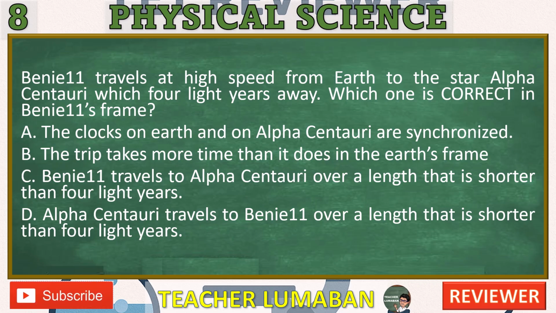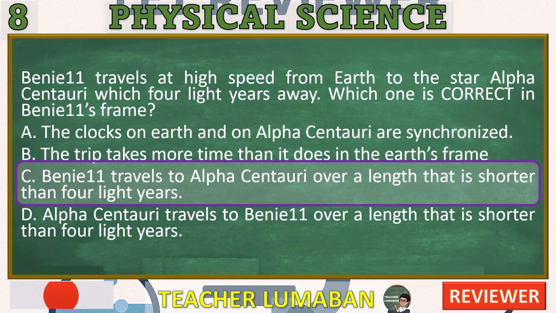In the next 5 seconds, select the best response from the available options. 5, 4, 3, 2, 1. Correct answer, C. Binet 11 travels to Alpha Centauri over a length that is shorter than 4 light-years.